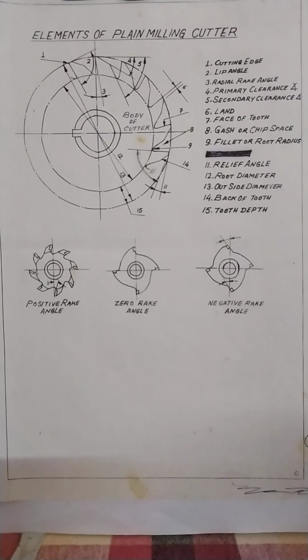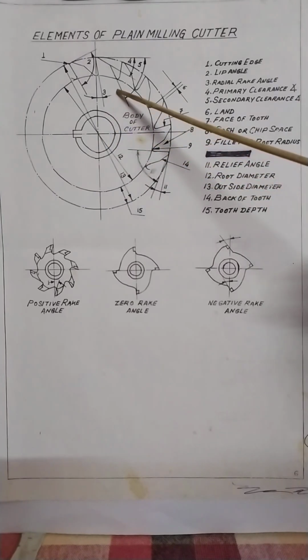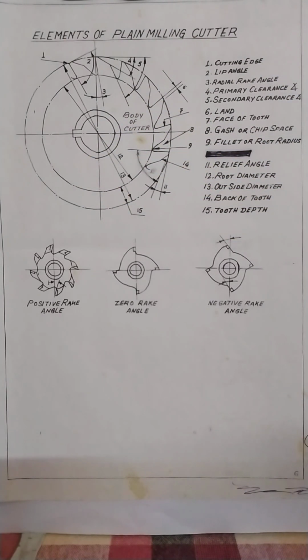Next point is root diameter. Root diameter is what? From the fillet, if you draw a line passing through the center point to this corner, here to here, it is the root diameter. Then outside diameter.